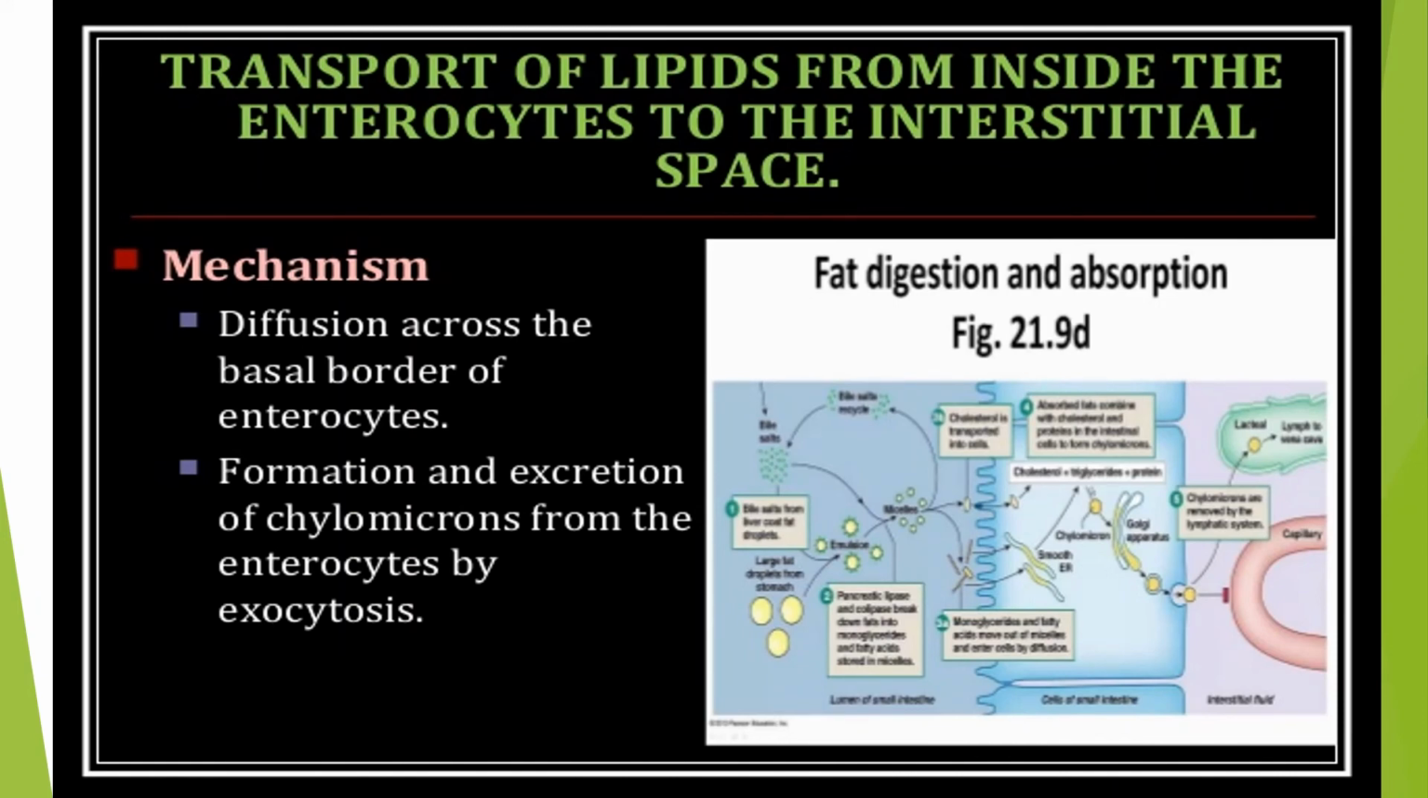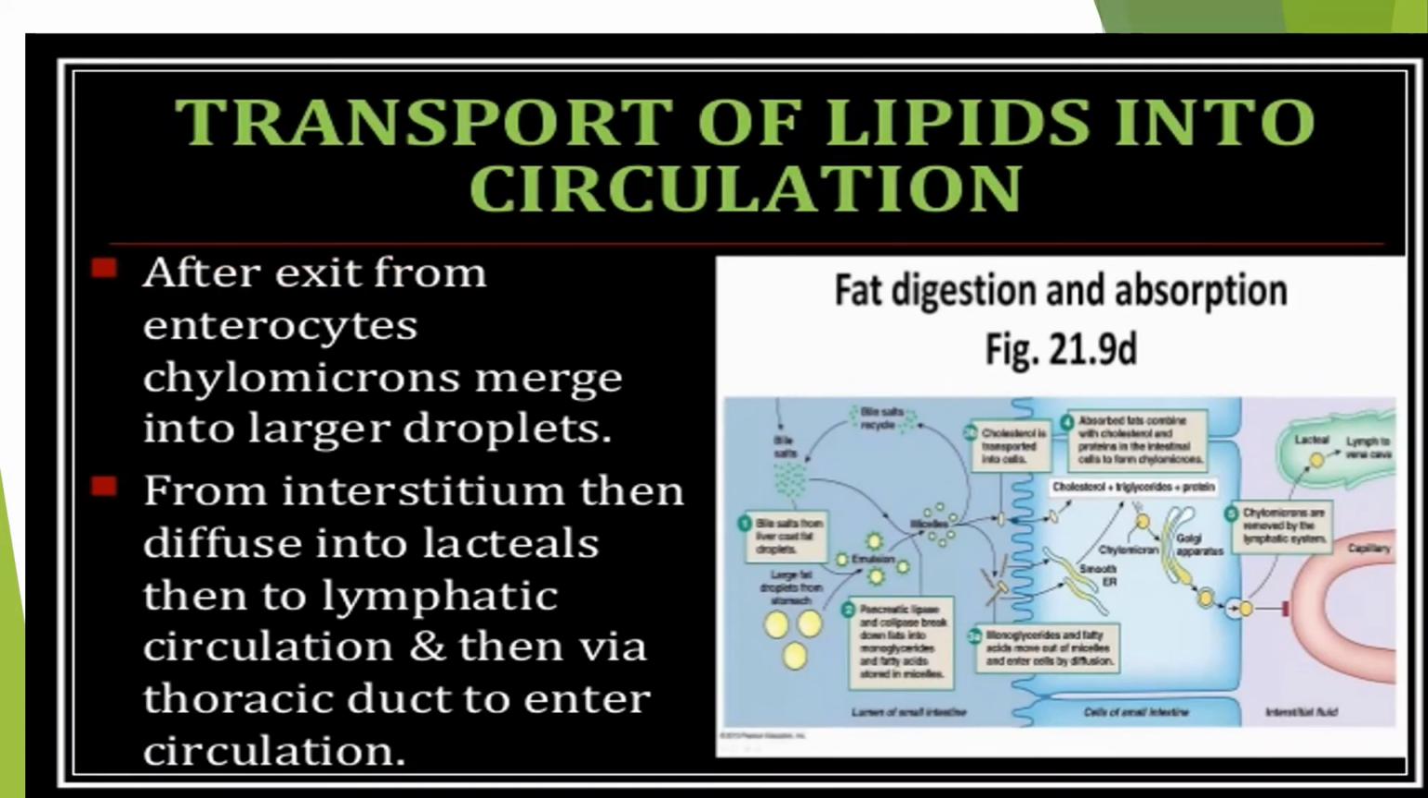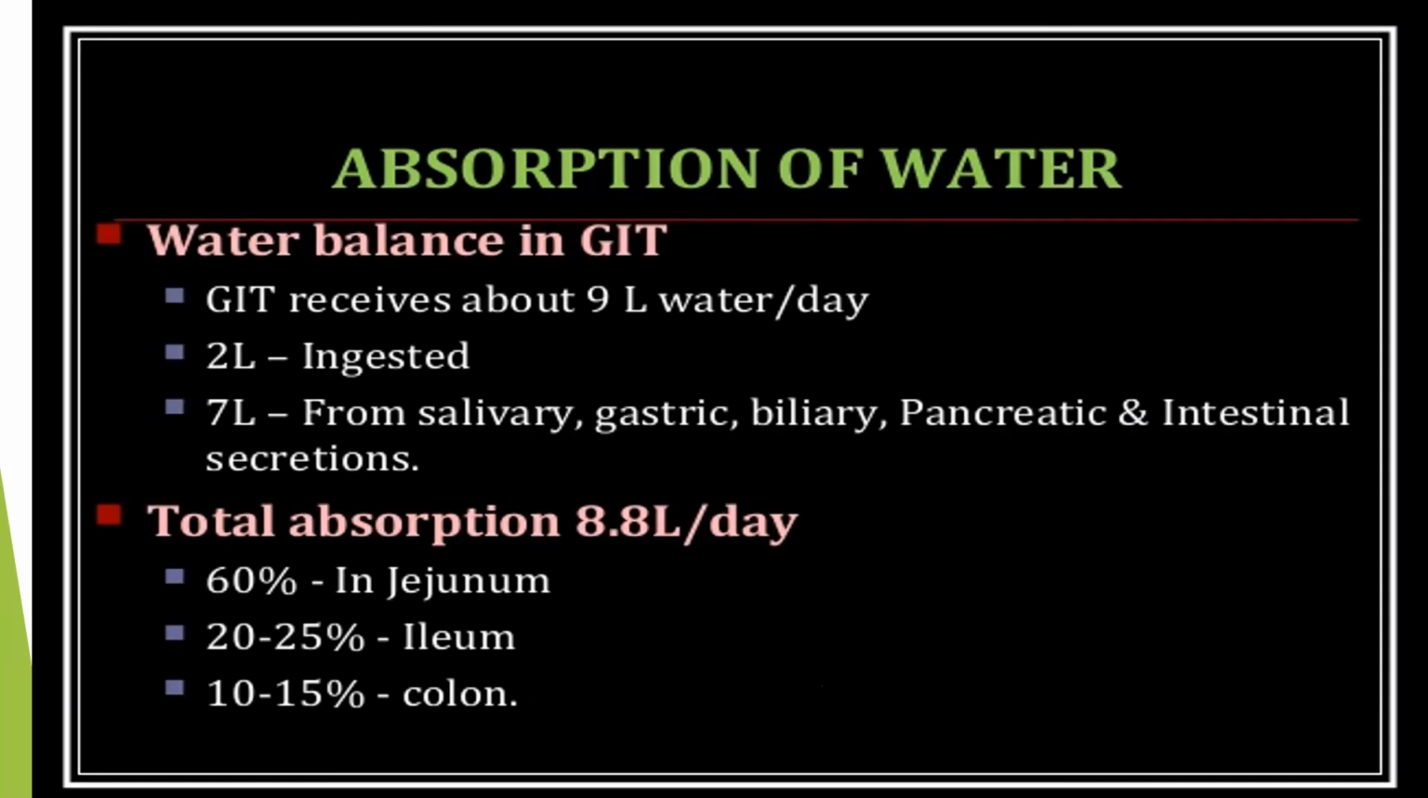Mechanism: diffusion across the basal border of the enterocytes, formation and excretion of chylomicrons from the enterocytes. After exit from the enterocyte, chylomicrons merge into large droplets in the interstitium, then diffuse into the lacteal, then to the lymphatic circulation, and then via the thoracic duct enter the circulation.